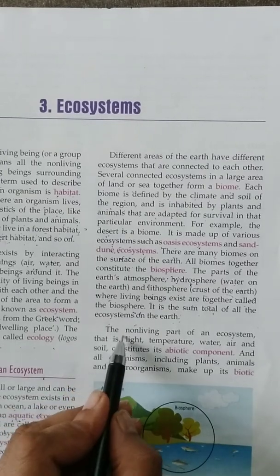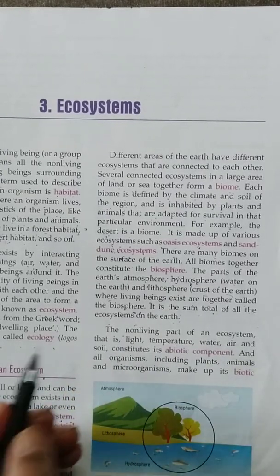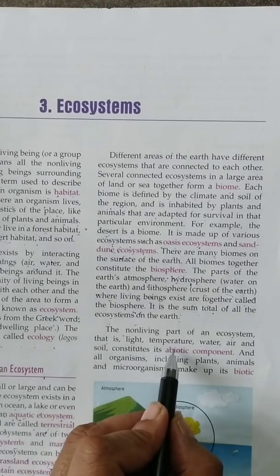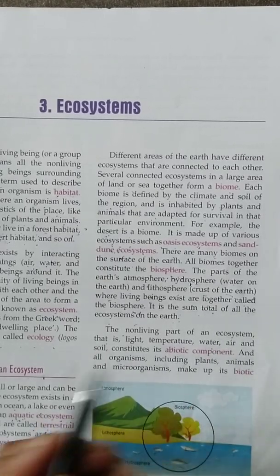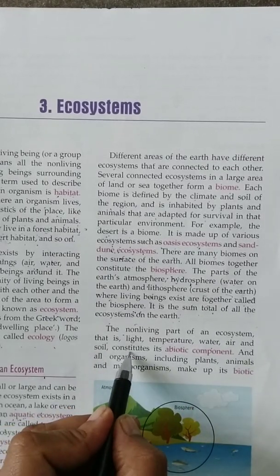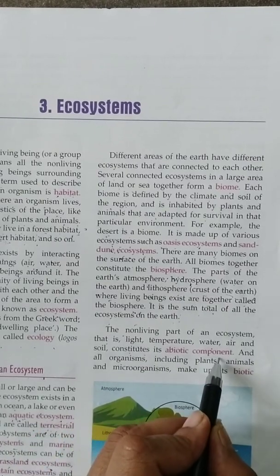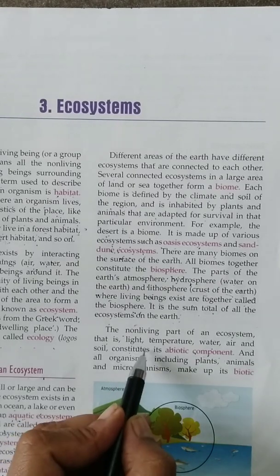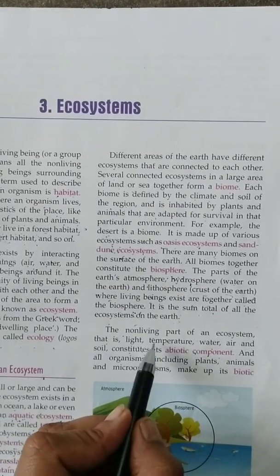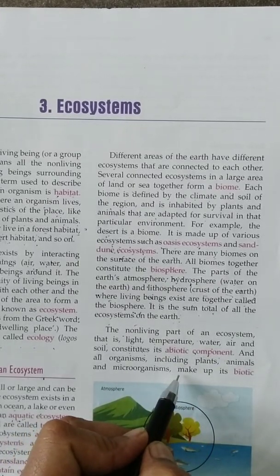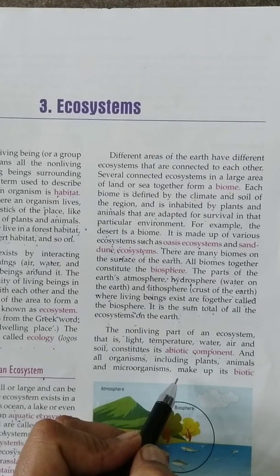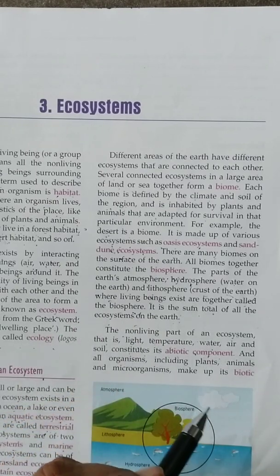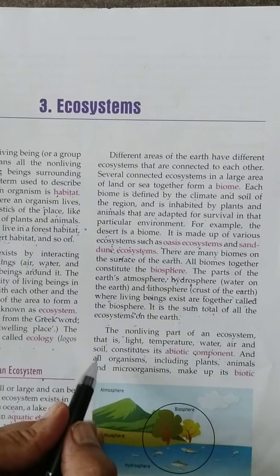Now, the non-living part of the ecosystem, that is light, temperature, water, air and soil, they all constitute the abiotic components of the ecosystem. Already in the beginning, I told you ecosystem is just an interaction between living and non-living things which are there in one particular area.